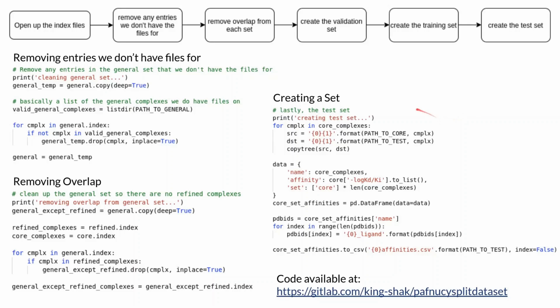Here's an example with the test set. This is simply moving all the files for the complexes in the test set to another separate folder called test, so we have them all in one place. We also save some other important data that's needed by the neural network for training in a CSV file. And all of this code can be found at this link right here.